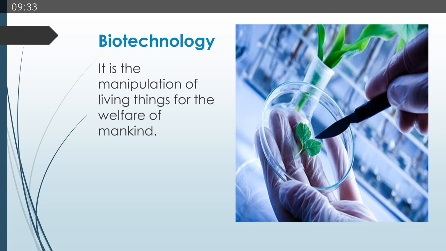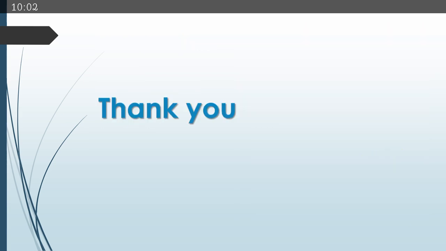The next field is biotechnology, how living organisms or living things can be manipulated for the welfare of human beings. These types of studies are known as biotechnology. You know that insulin and many things which are produced inside the body, we can produce in the laboratory, which is used for the welfare of mankind. So these types of experiments are done in the field of biotechnology.